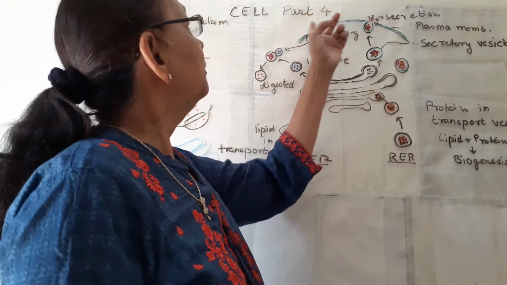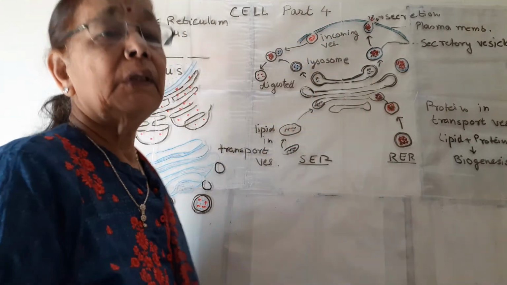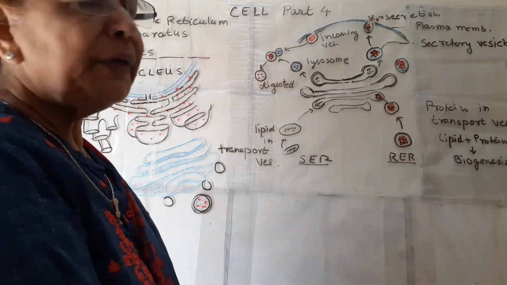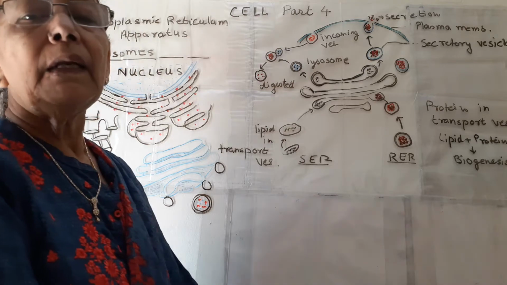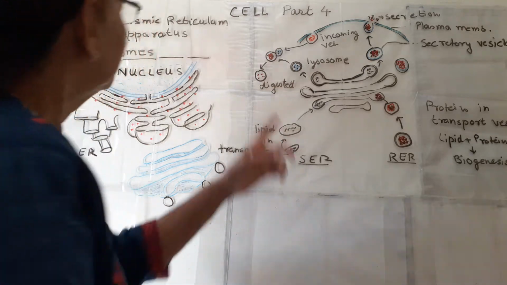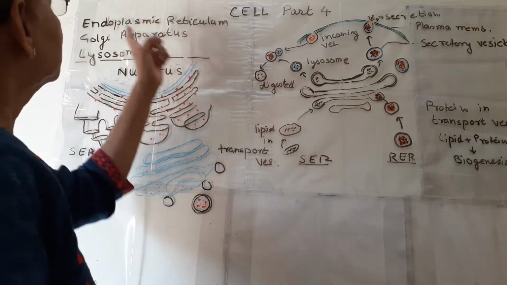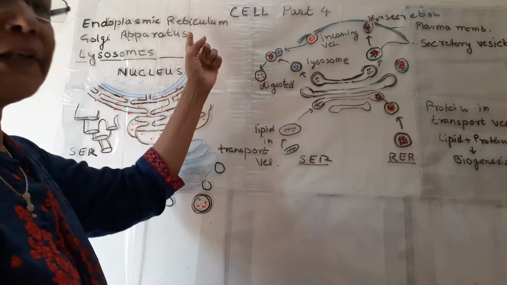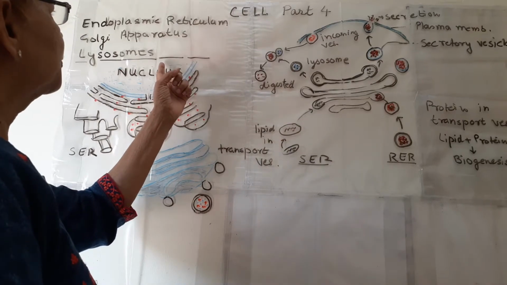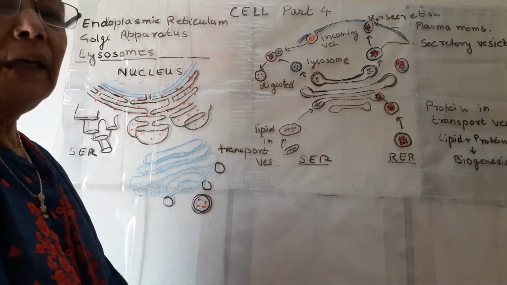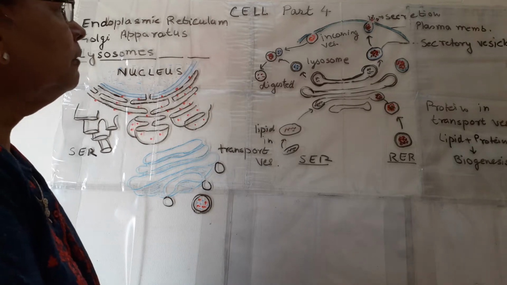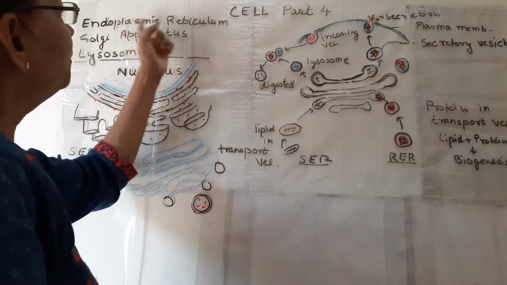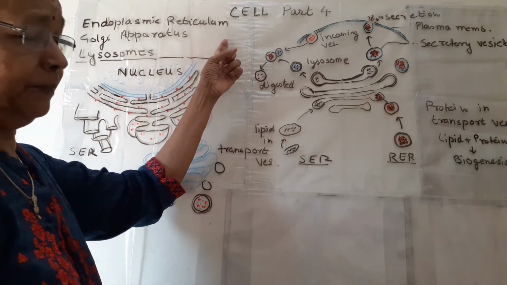We are going to start our fourth video of cell, that is part 4. In this video, we will study about 3 cell organelles, that is endoplasmic reticulum, Golgi apparatus and lysosomes. So all 3 we will study together one by one. First, I am taking endoplasmic reticulum.